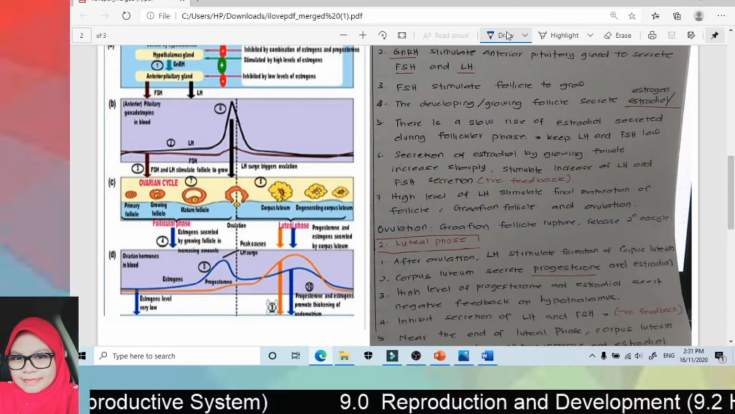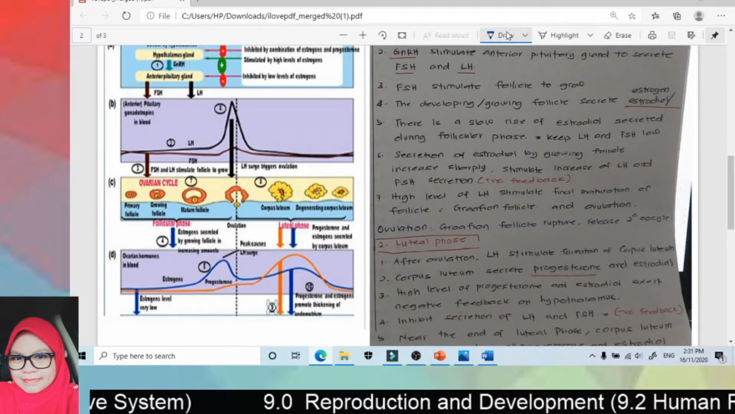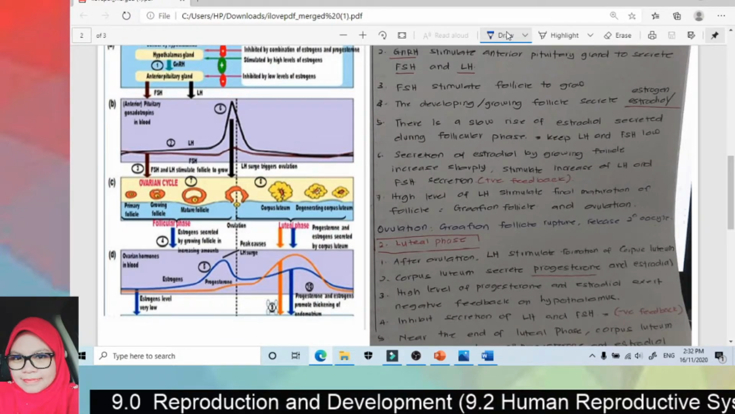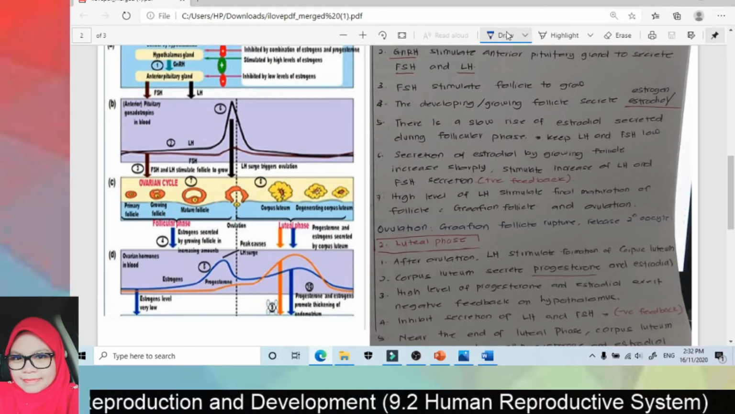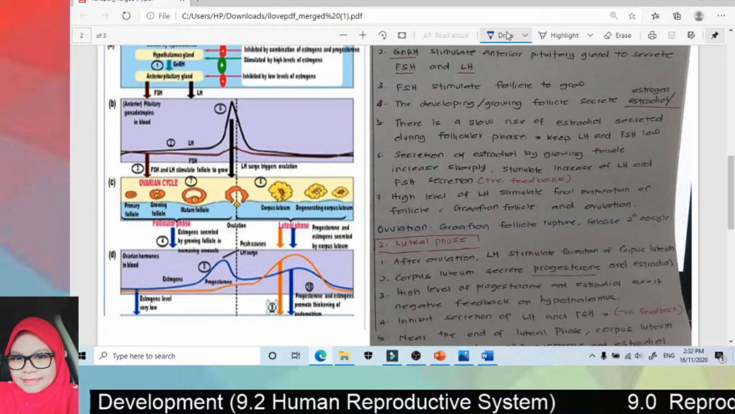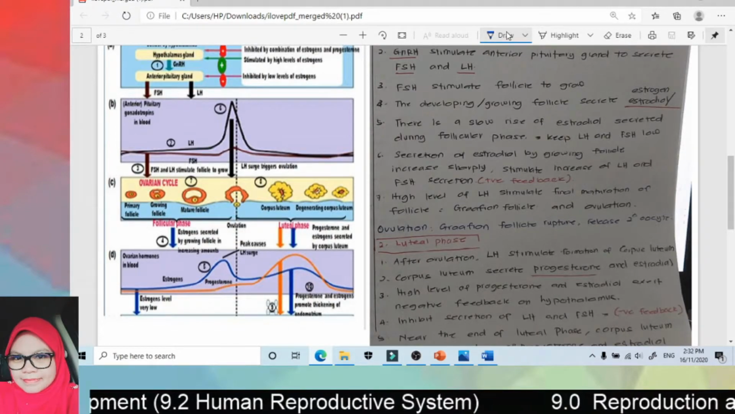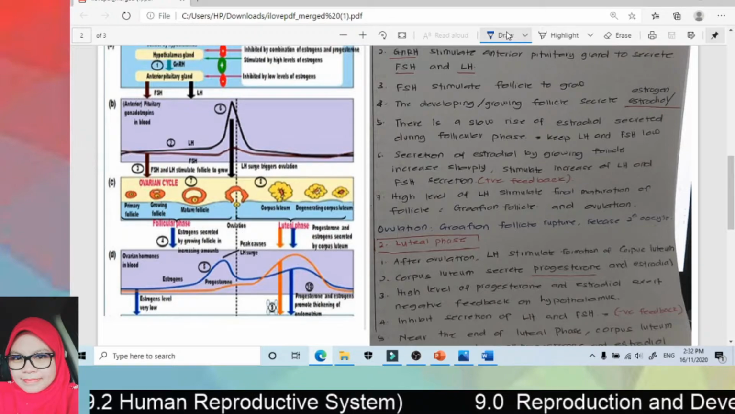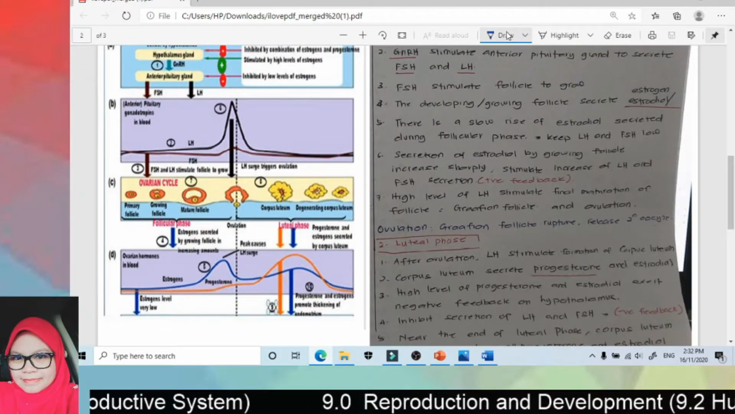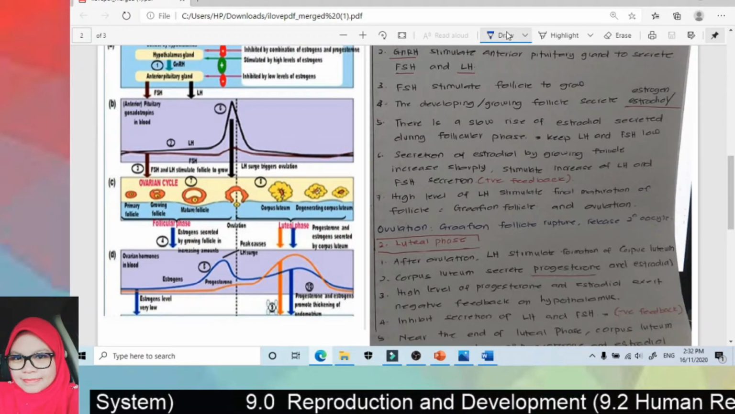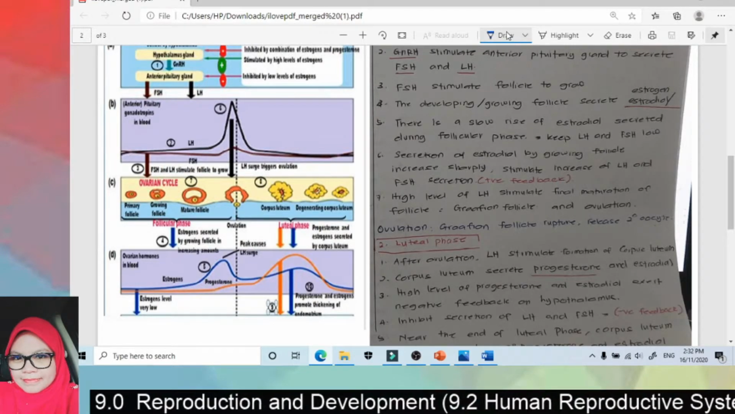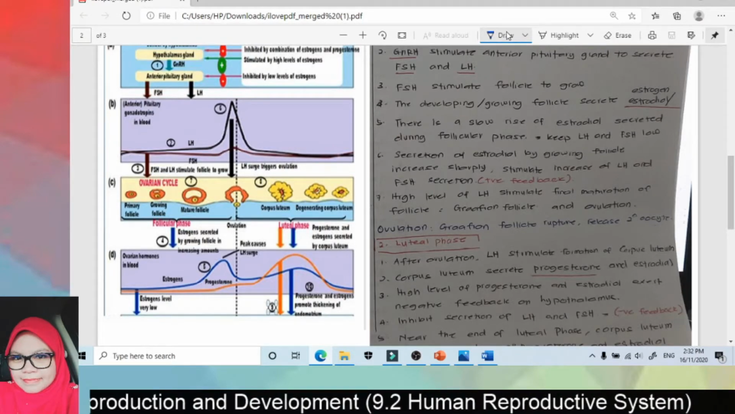Okay, and then after ovulation occurs, it will form the corpus luteum. After the Graafian follicle ruptures and releases the secondary oocyte, the remaining follicle cells will form the corpus luteum. And then the level of LH and FSH will drop drastically. This is referred to as the luteal phase. So the luteal phase is the phase after ovulation where the level of LH and FSH is dropped drastically.